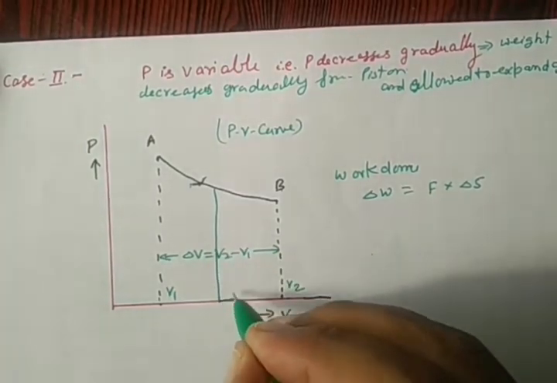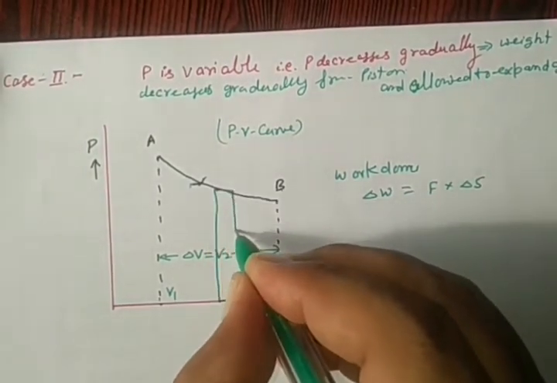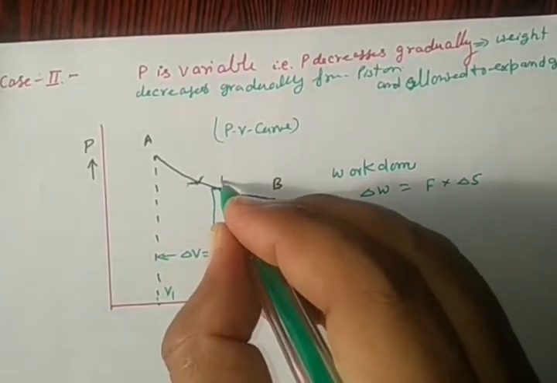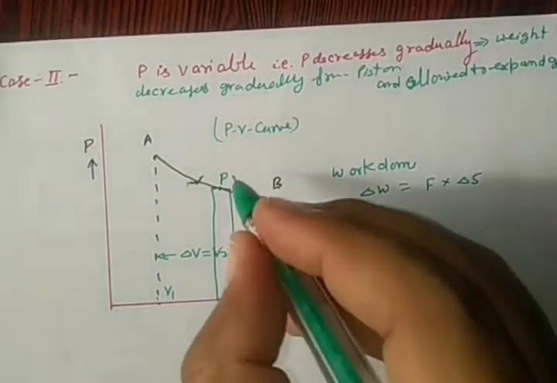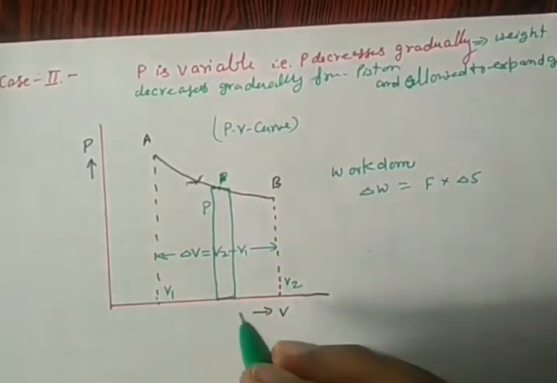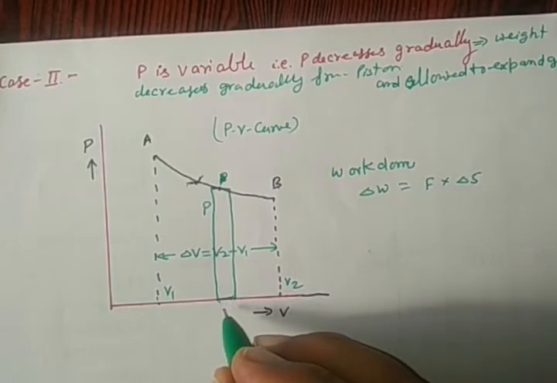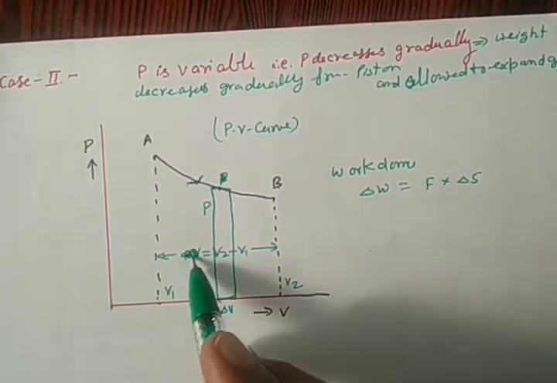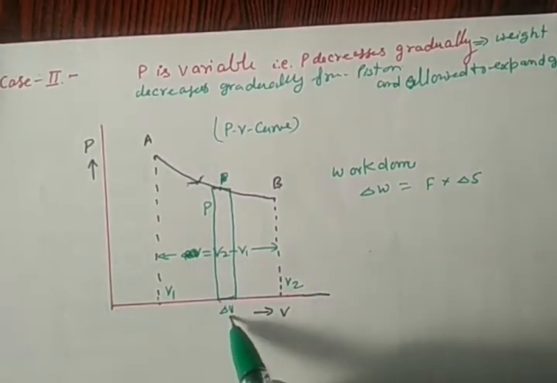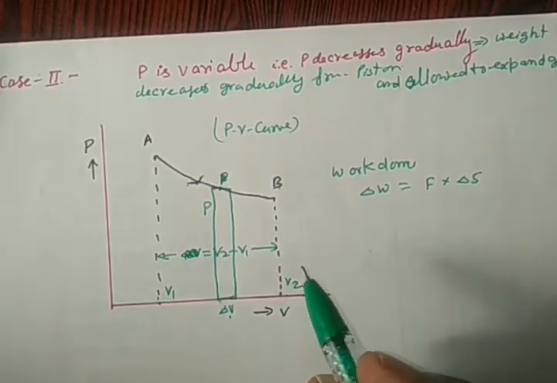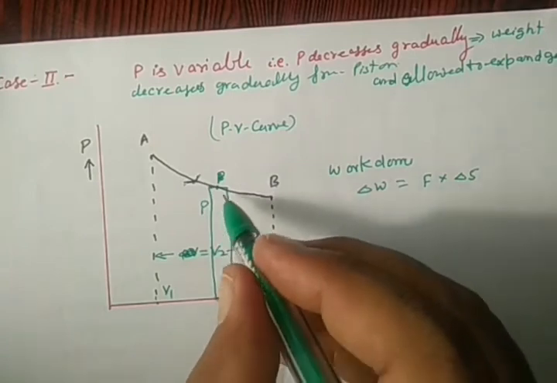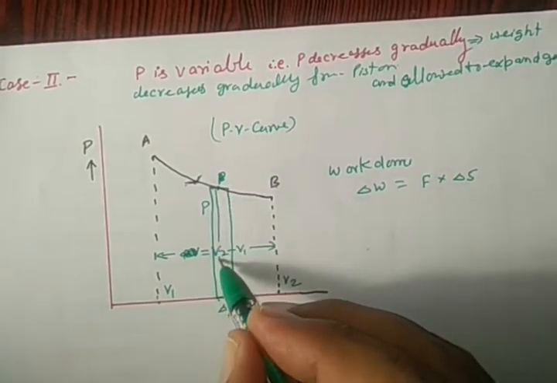See very carefully. This portion can be considered as a rectangle where pressure is constant, and we can write delta V here. We will divide the whole from A to B into small rectangles.